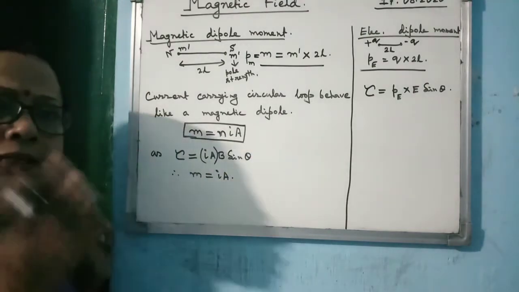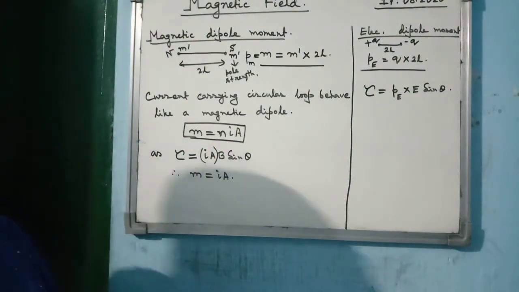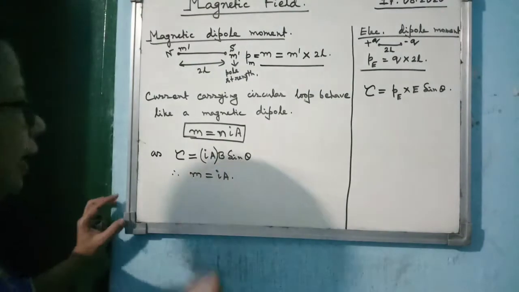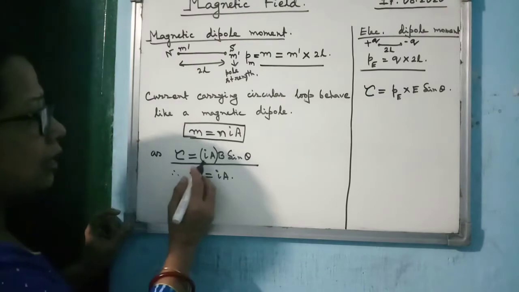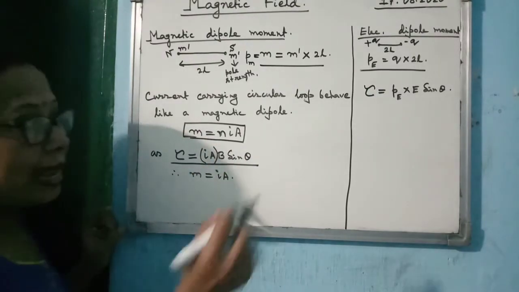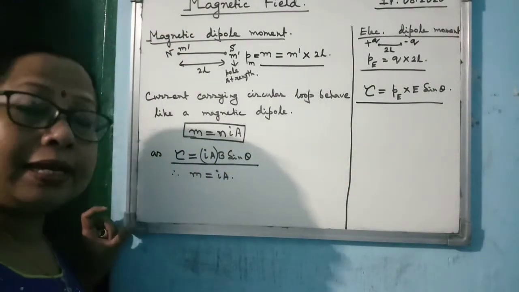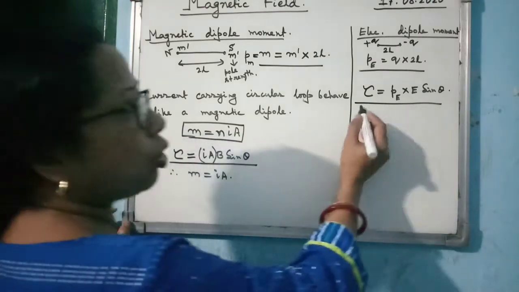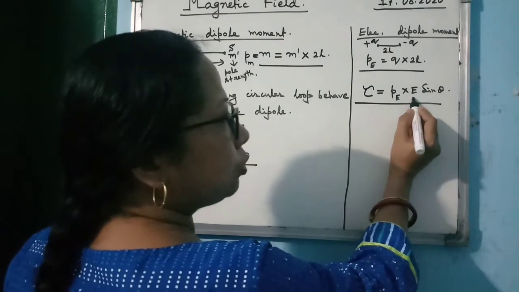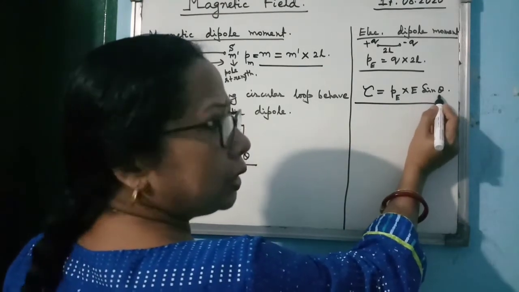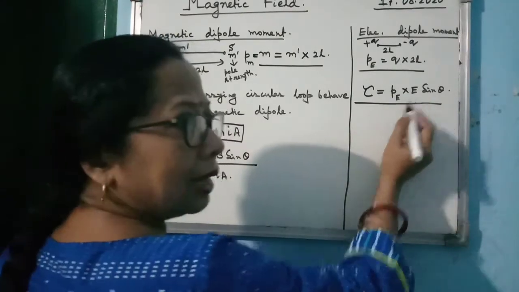Just in the last chapter we studied that whenever you keep a current carrying circular loop in a magnetic field, the torque experienced by the loop is given by IAB sin theta. In exactly the same manner, if you place an electric dipole in a uniform electric field, the torque experienced by the electric dipole is given by the electric dipole moment into the strength of the electric field multiplied by sine theta, where theta is the angle between PE and E, the dipole moment and the electric field.